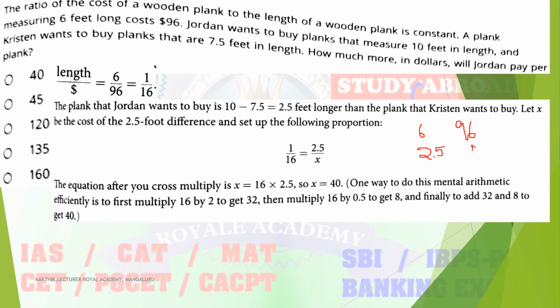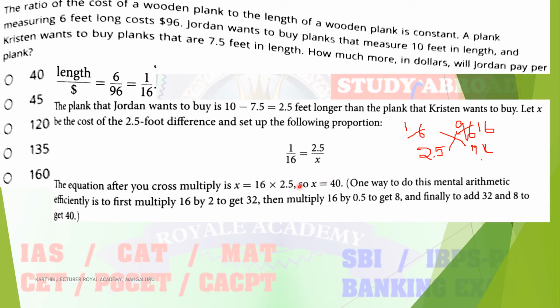You have to determine the cost. So that is nothing but x. So just cross multiply: 2.5 into 16 and 1 into x. Here, already simplified, this is 1 and this is 16. 1 divided by 16 and 2 is equal to 2.5 divided by x. It is written like this. Next, from this you can determine the value of x.